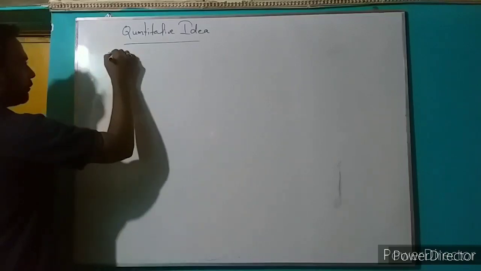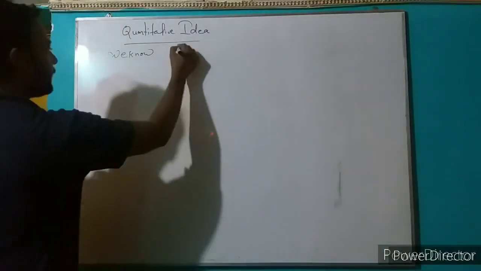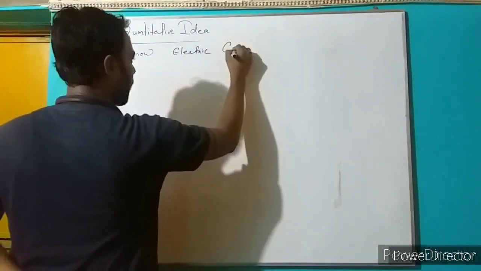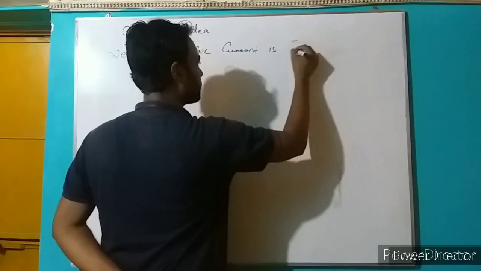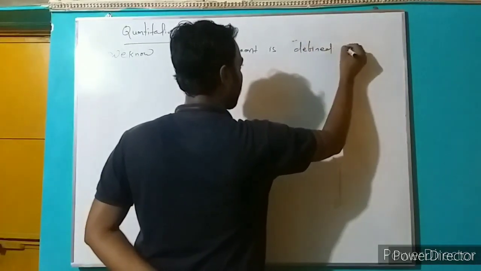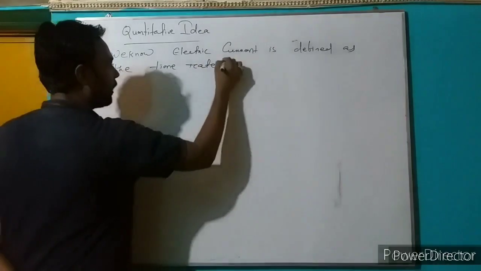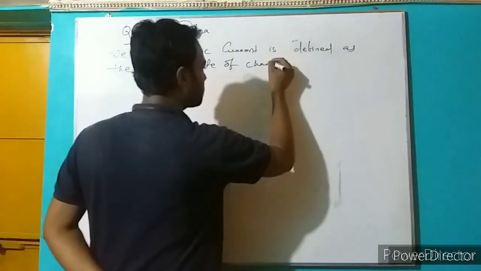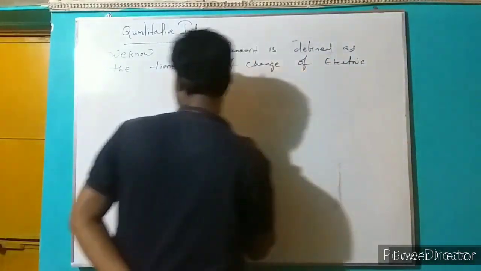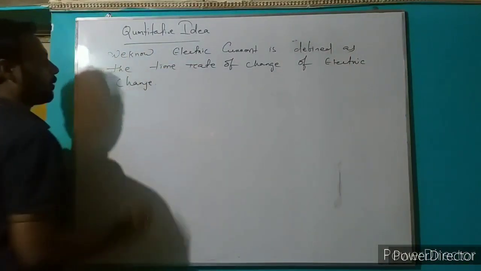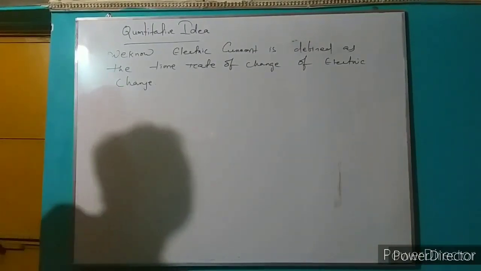We know electric current is defined as the time rate of change of electric charge.